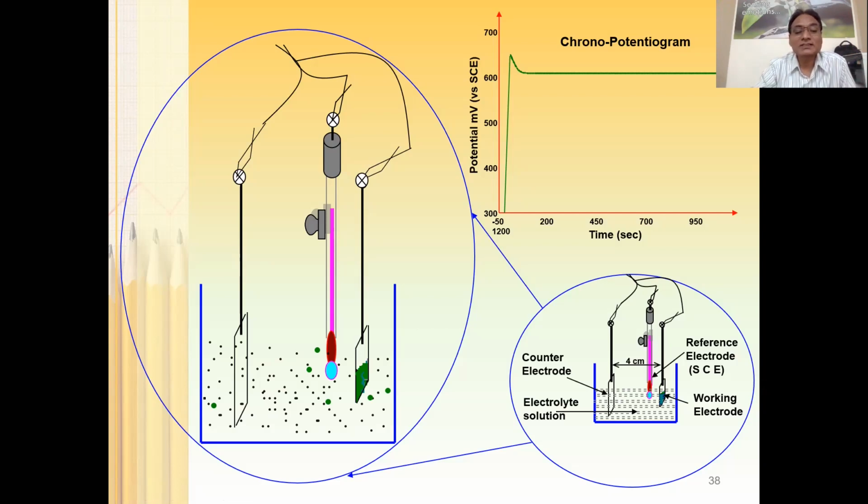What are those parameters? The concentration of the material which is to be deposited, the applied voltage, and the deposition time. So these three parameters are going to be the control parameters for controlling the surface morphology of any film.